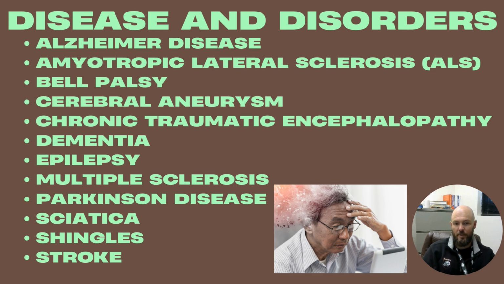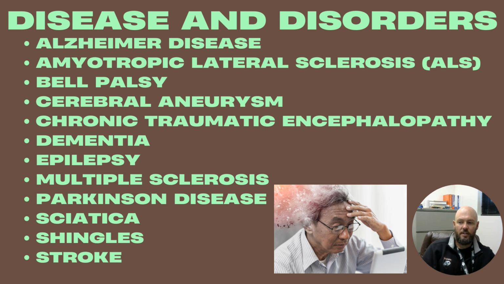Dementia, we talked about. Epilepsy is seizures, so a condition of having more than one seizure. Multiple sclerosis is a chronic degenerative disease caused by sclerotic patches along the brain and spinal cord, fluctuating in signs and symptoms from fatigue to balance and coordination impairment, numbness, vision problems. This can also end in death from complications of immobility.